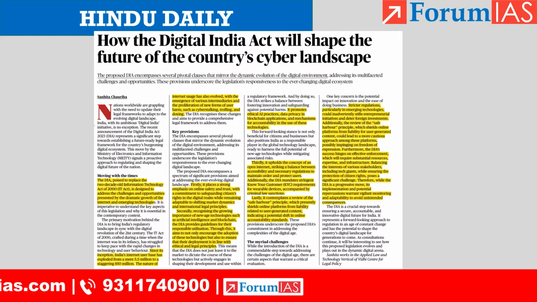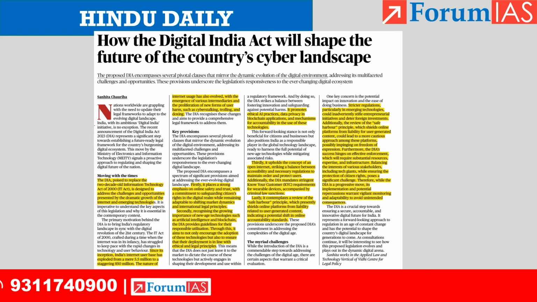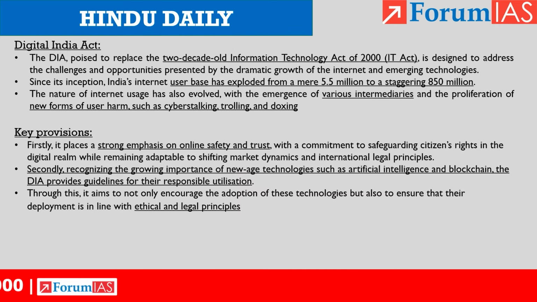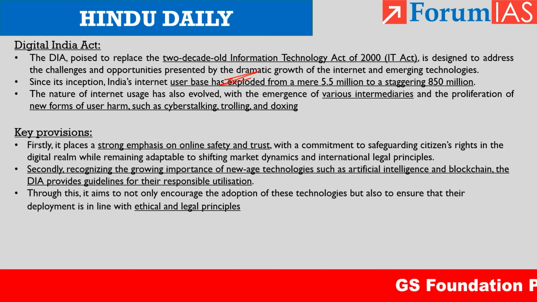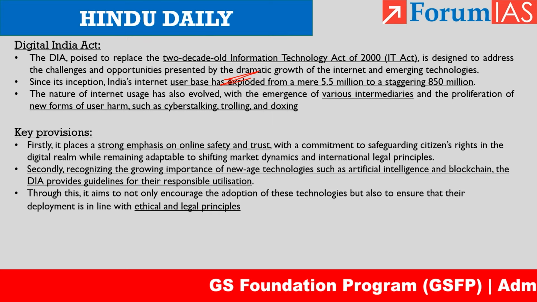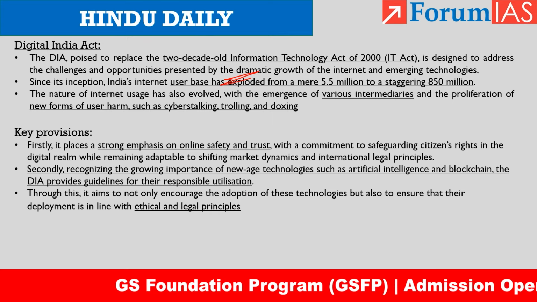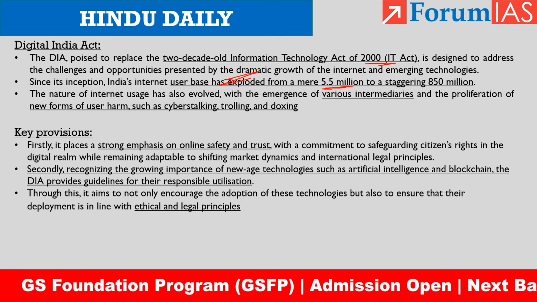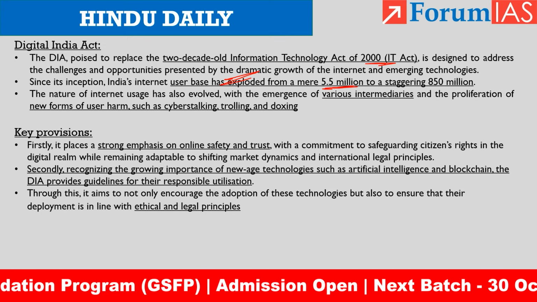Next is the Digital India Act. This act is replacing the Information Technology Act, that is the IT Act. India's internet user base has expanded from a mere 5.5 million to 850 million.